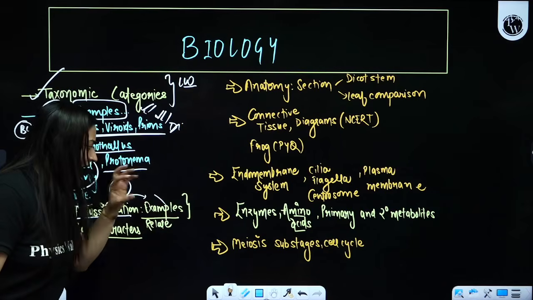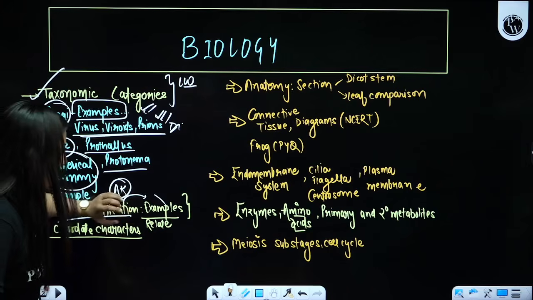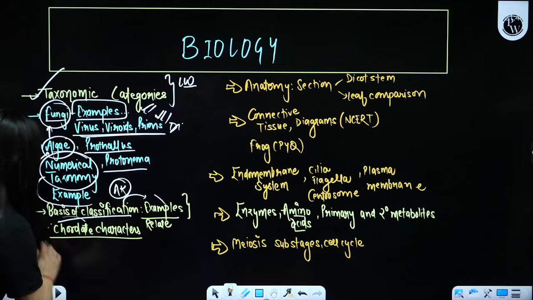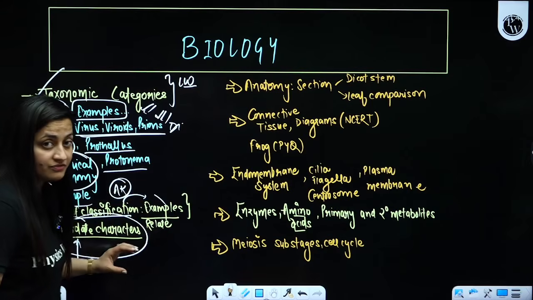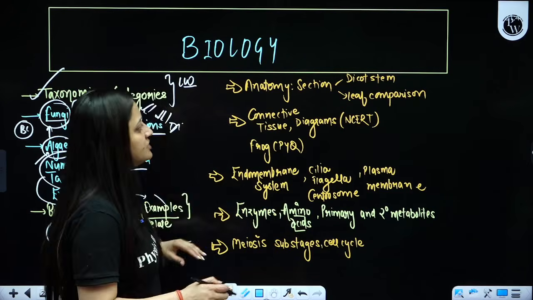Remember the phyla and whatever examples you can keep in your mind, then focus on that. Otherwise relate it: in this particular phylum we have to discuss this classification, this and that. Then chordate characters, you have to study in detail. You should know which one is the main chordate character, and the comparison as well.